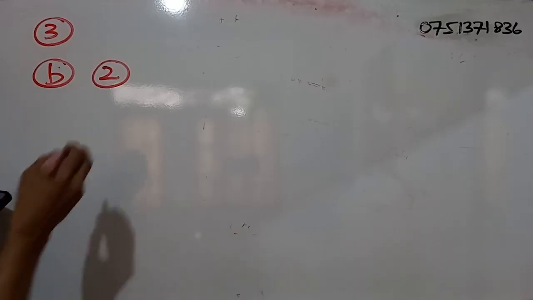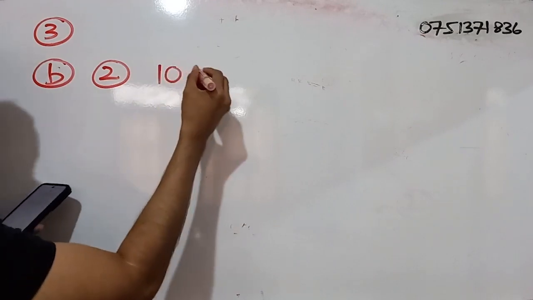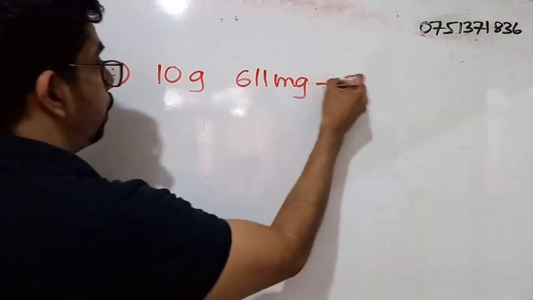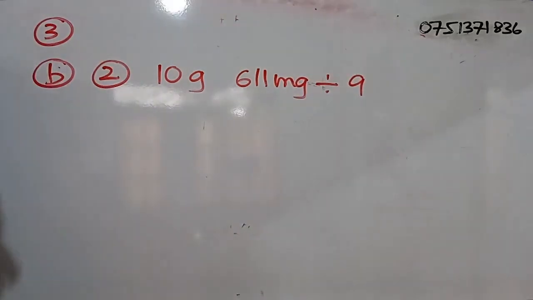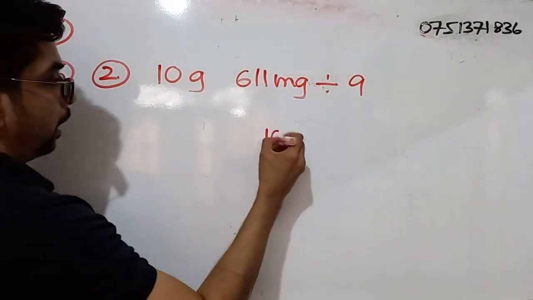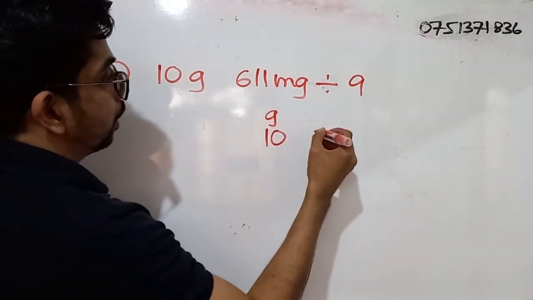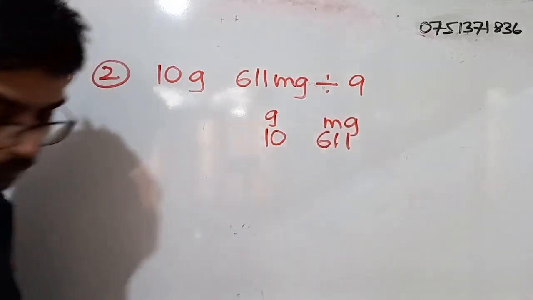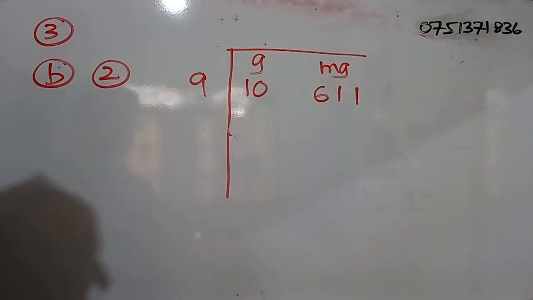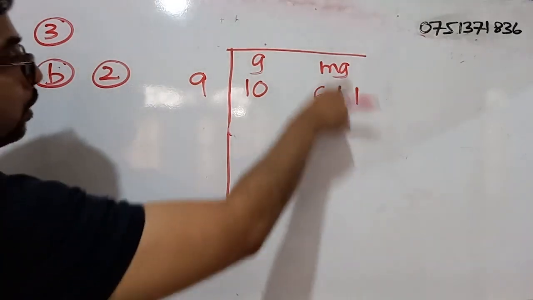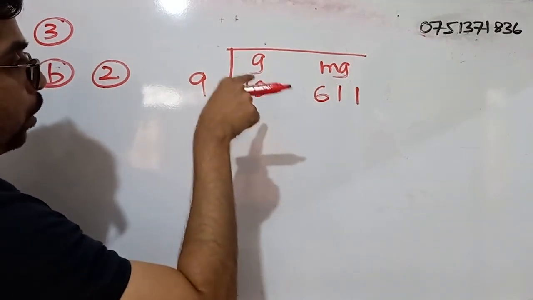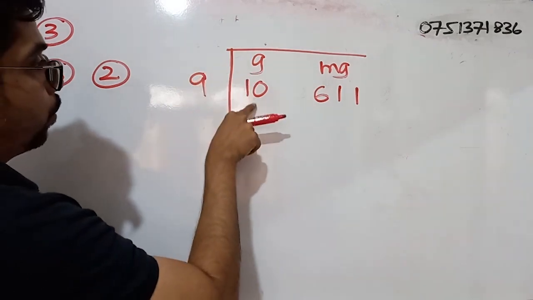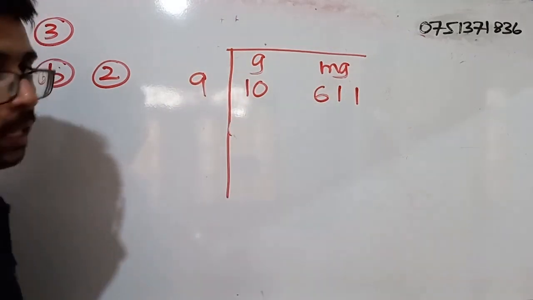Right. Part 2, what do we have? We have 10 grams and 611 milligrams. So we have to divide this amount by 9. Okay. So we will take 10, these are grams, and 611, so these are milligrams. Right. So I have rewritten the question in this manner. So we are doing the long division method, right? So first of all, we have to divide the grams, then we have to move to milligrams.